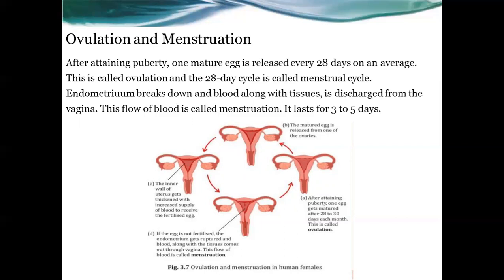And how is this happening? The endometrium, that means the inner lining of the uterus, breaks down, and blood along with the tissues is discharged from the vagina. This flow of blood is called menstruation, and it lasts for 3 to 5 days. And this figure is showing ovulation and menstruation in human females.